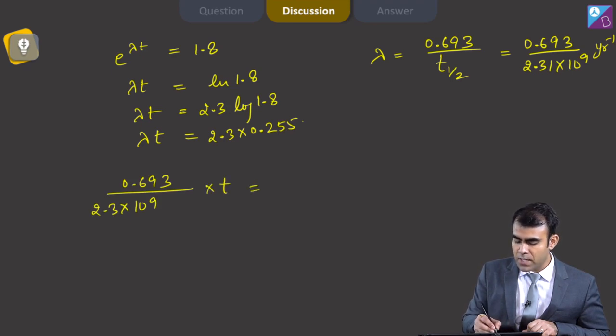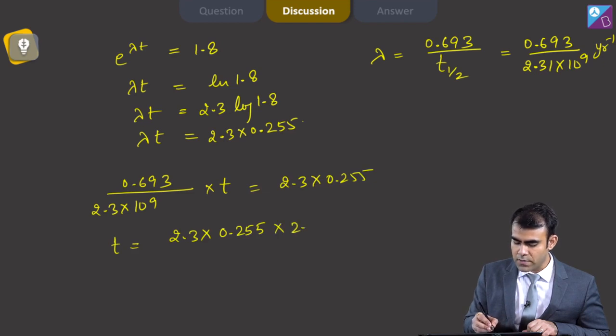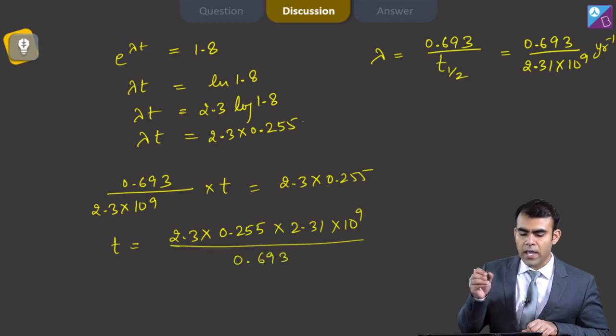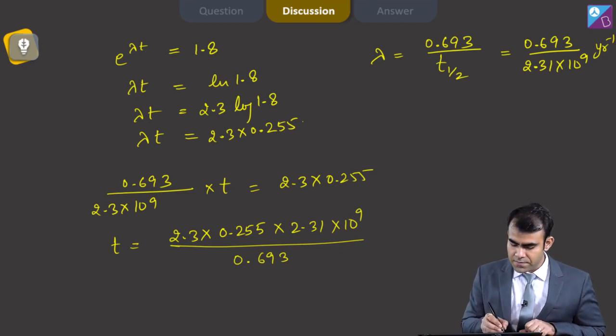Substituting the value of lambda, that is 0.693 divided by 2.31 into 10 to the power 9, into t is 2.3 into 0.255. So t is 2.3 into 0.255 into 2.31 into 10 to the power 9 divided by 0.693, and when we calculate this, it comes out to be 1.95 into 10 to the power 9 years.